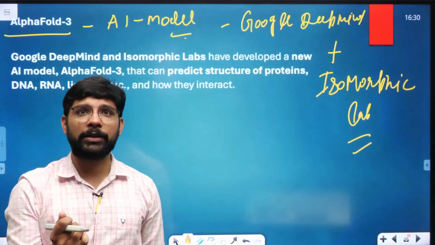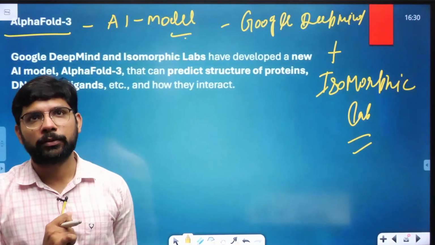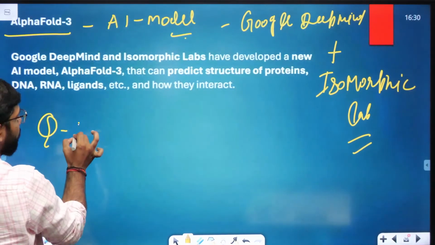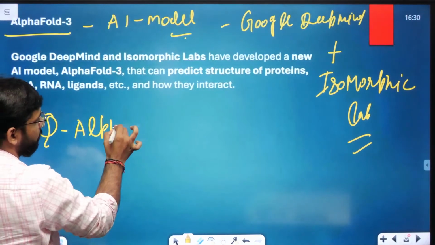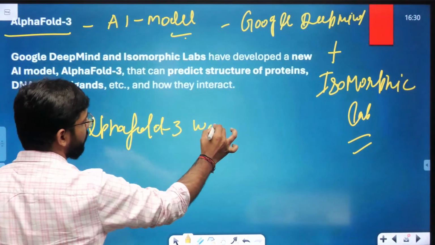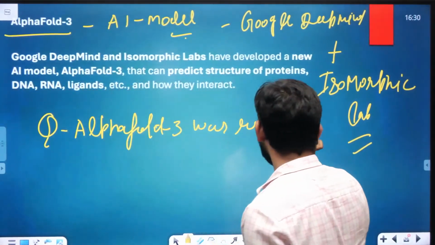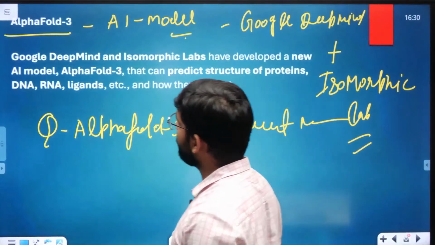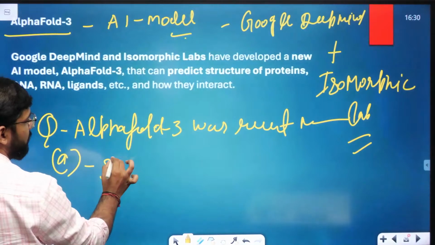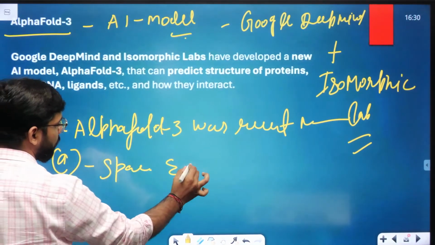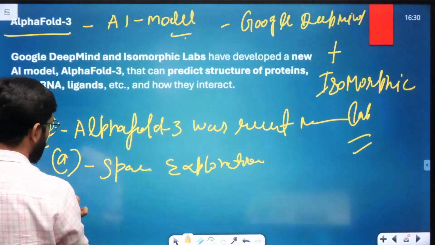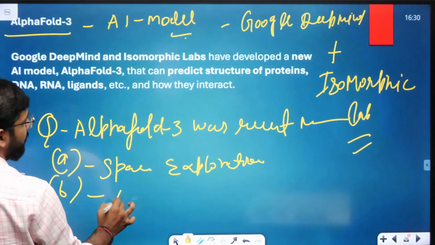In the prelims examination, it can be a direct question. The question can be: AlphaFold 3 was recently mentioned in the news. The first option can be that it is related to space exploration, क्योंकि अल्फा से आपको सबसे पहले वही याद आएगा. The second option can be that it is an AI model to predict DNA structure.